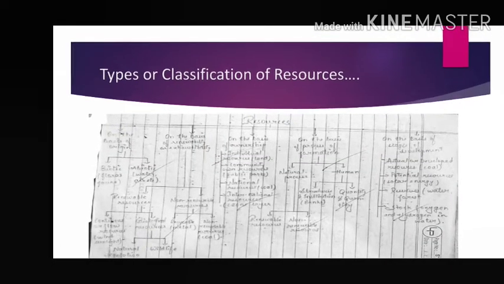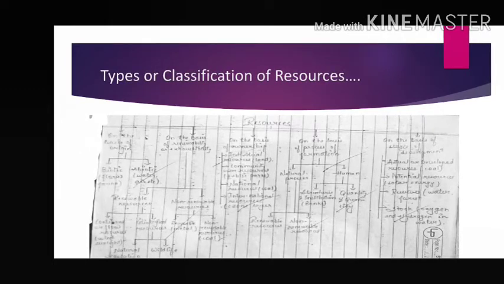Here, how many types of resources are present? 1, 2, 3, 4, 5. 5 types of resources are there. First one is on the basis of origin. Origin means from where, that is, from which sphere of the earth. So how many spheres does the earth have? 4 spheres: lithosphere, hydrosphere, atmosphere and biosphere.